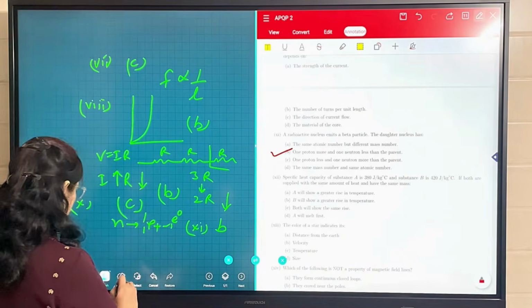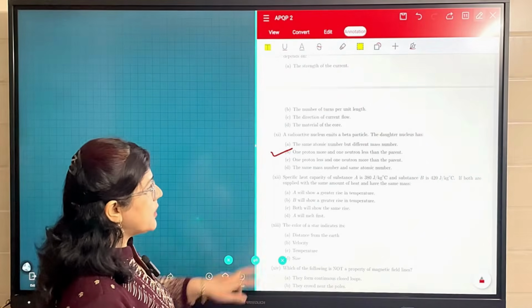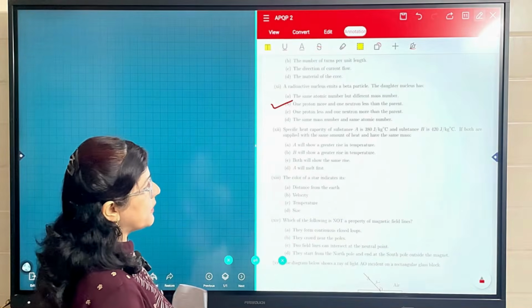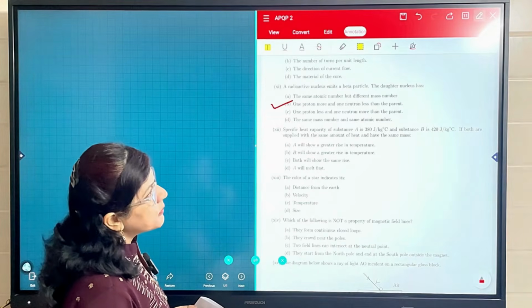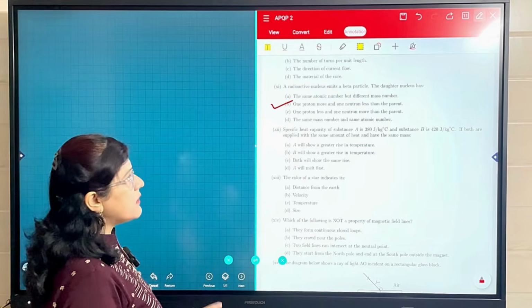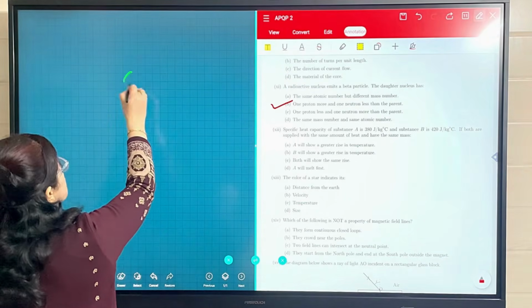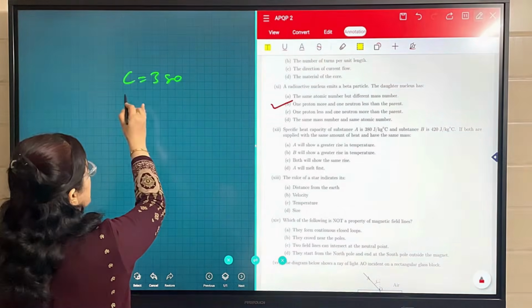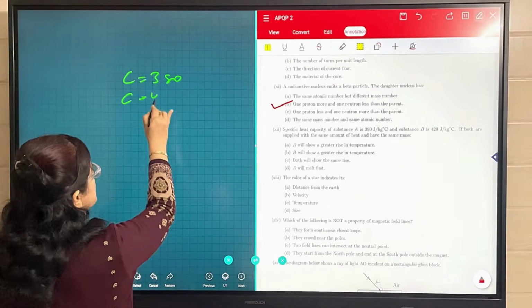The specific heat capacity of substance A is 380 and of substance B is 420 joule per kg degree Celsius. If both are supplied with the same amount of heat and have the same mass, A will show a greater rise in temperature, because C for A is 380 and C for B is 420.